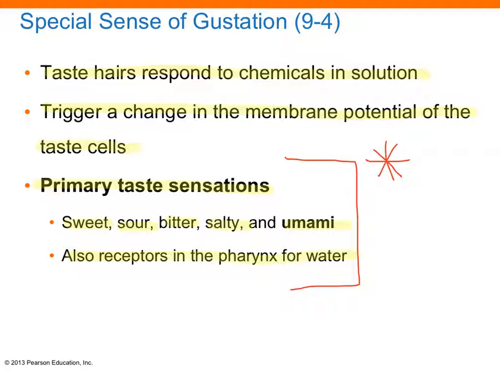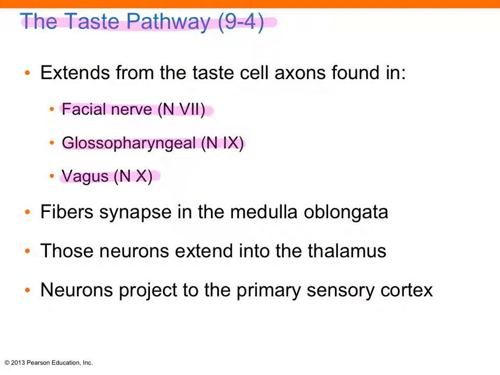Now, know this, see that it's starred. The primary taste sensations are sweet, sour, bitter, salty, and umami. We also have receptors of the pharynx for water. Next, within the taste pathway, we have the facial nerve, number 7, the glossopharyngeal nerve, number 9, and vagus nerve, number 10.